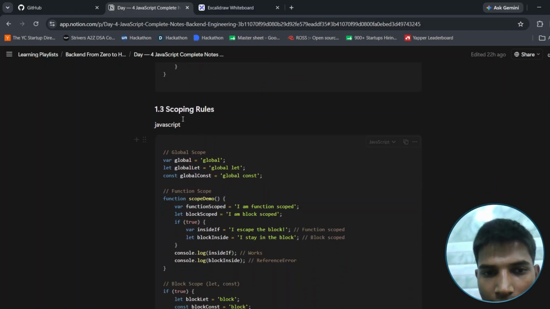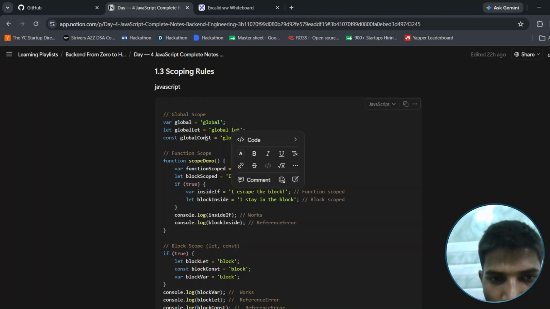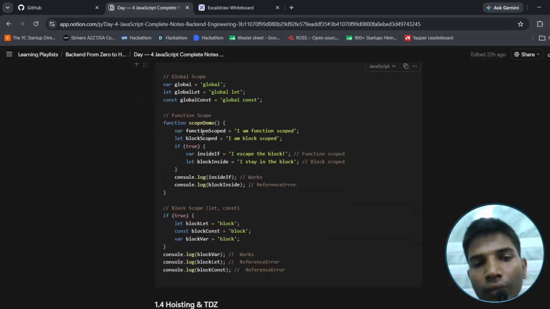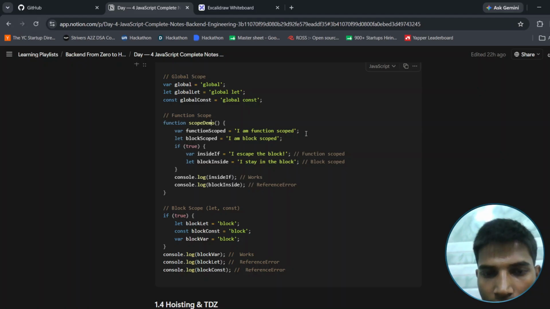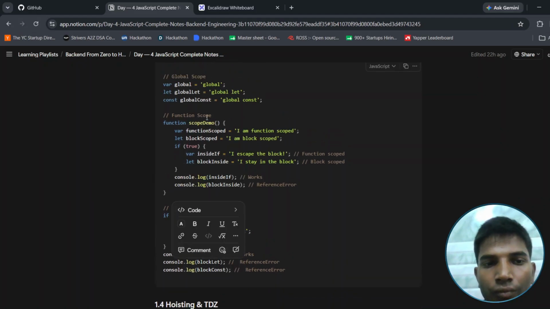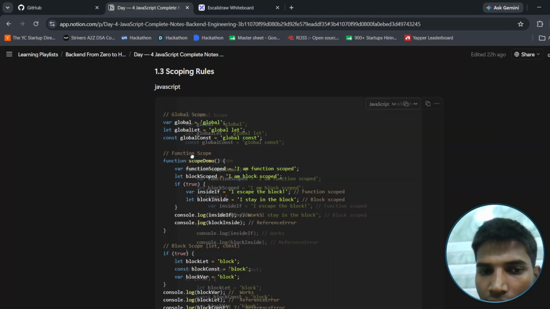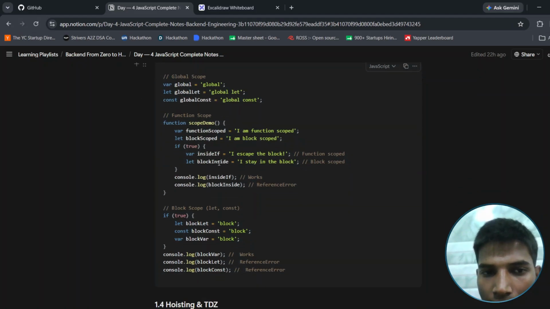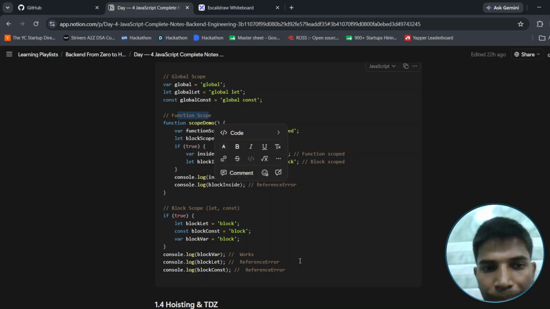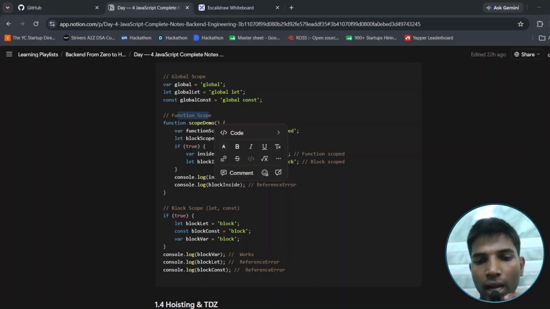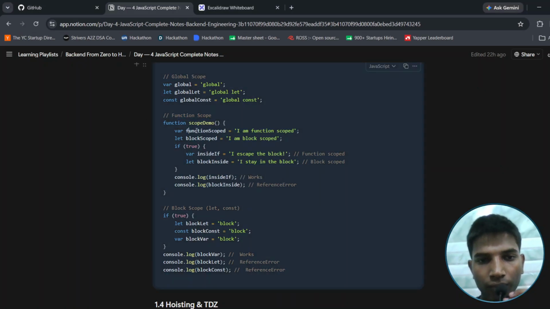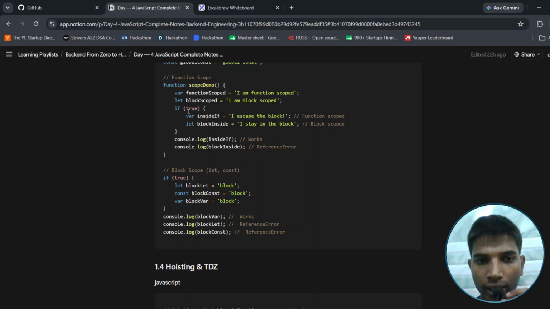Let's start with the second topic, scoping rules. var, let and const defined outside a function are said to be global scope. If we define them inside the function then it's said to be local scope. Here the function scoped variable is defined here, and the block scoped is defined here, inside the if.